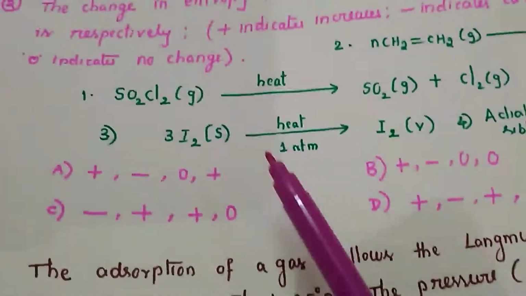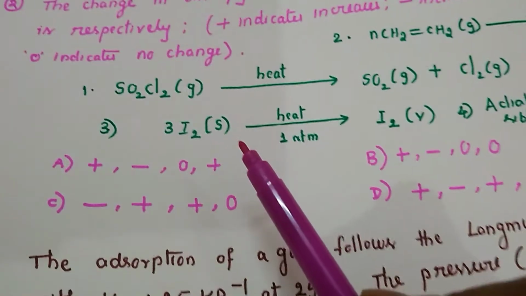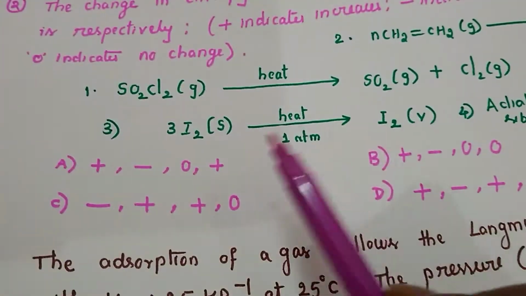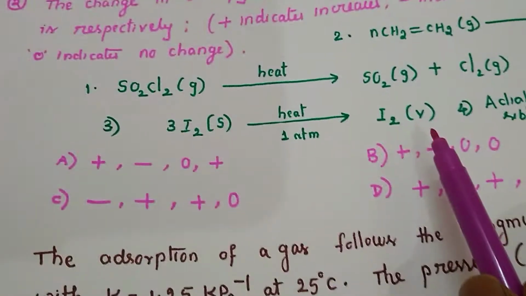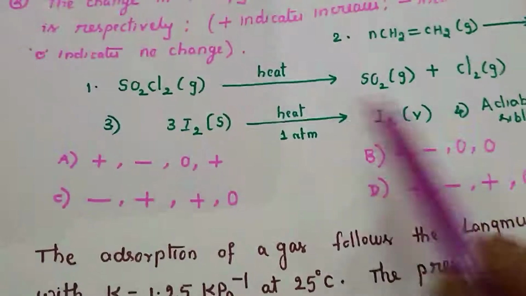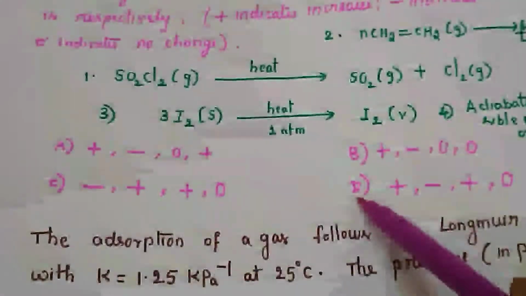Come to the third one, where a solid is converted to vapor. That means it is sublimation, the direct conversion of solid to vapor. Here also you can observe that the number of moles of gases drastically increases, so del S will become positive. So the first is positive, the second is negative, and the next is positive again. So this might be the answer.